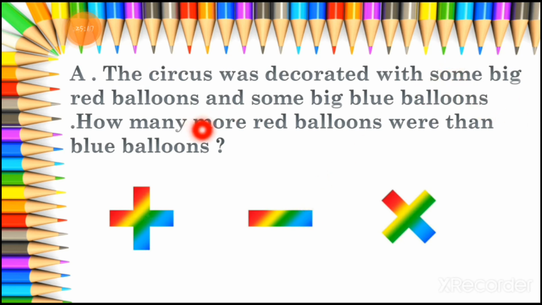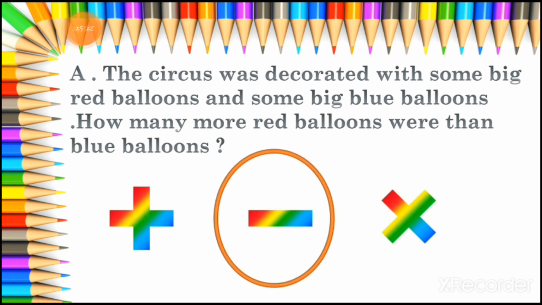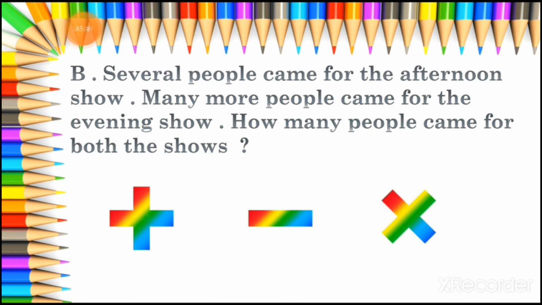Now the question is, there are some red balloons and some blue balloons. So we have to decide, there are 15 balloons of red and 25 balloons of blue. So for this we have to cut the numbers. Whichever balloons are more, we have to cut the lesser balloons from it. So we'll get the answer. So we have to put a minus sign circle on it.